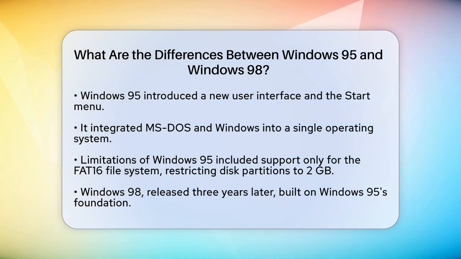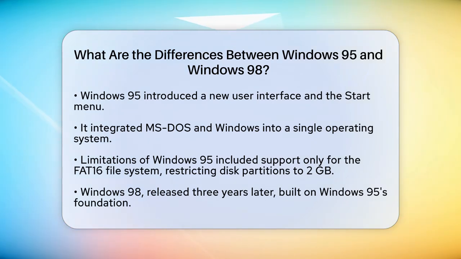First off, Windows 95 was a game changer when it was released. It introduced a new user interface, the Start menu, and it was the first Windows version to integrate MS-DOS and Windows into a single operating system. However, it had some limitations, like only supporting the FAT16 file system, which meant it couldn't handle disk partitions larger than 2 gigabytes. Windows 98, released 3 years later, built upon the foundation of Windows 95.